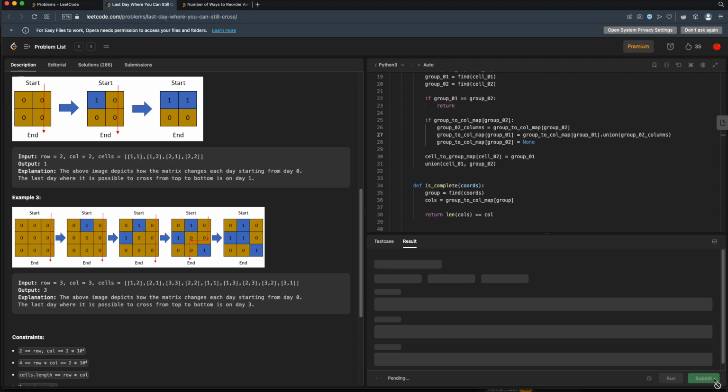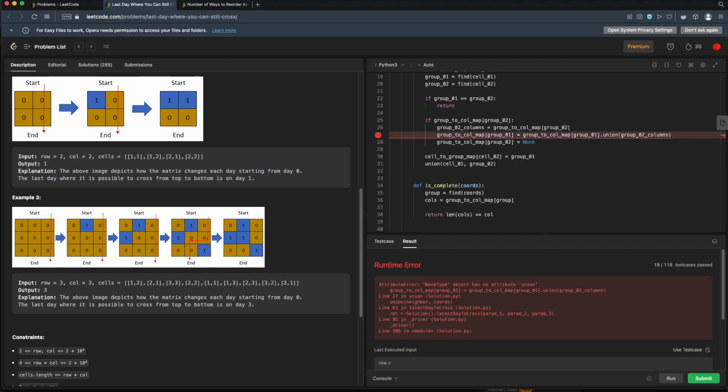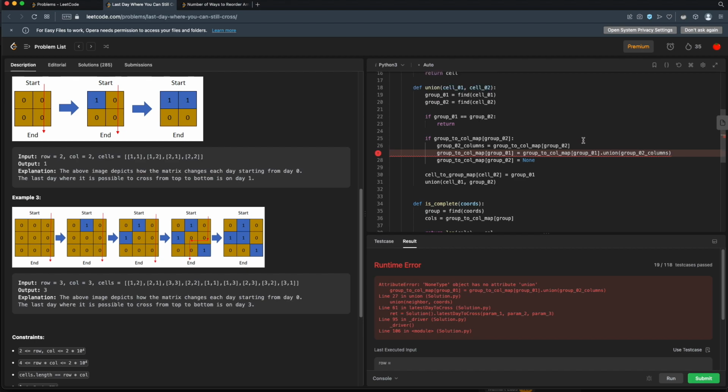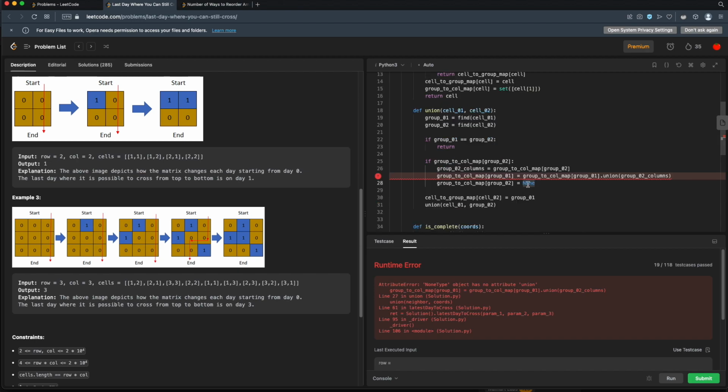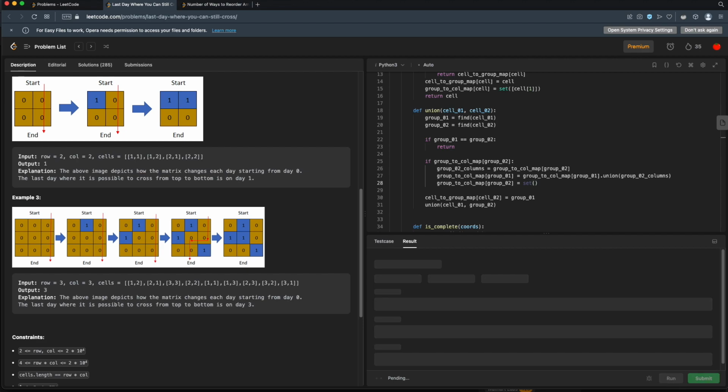All right, we'll submit this, see if we can pass all the tests. We got something wrong. NoneType object has no attribute union, so that means this group 1 is missing the set. Let's see, we're creating the group set here, but we might be setting it to none here. All right, so we need to make sure that we actually have a set for group 1. How do we know that we have a set for group 1? We could just make this an empty set. Let's do that. It's not my favorite solution, but let's see if that works.